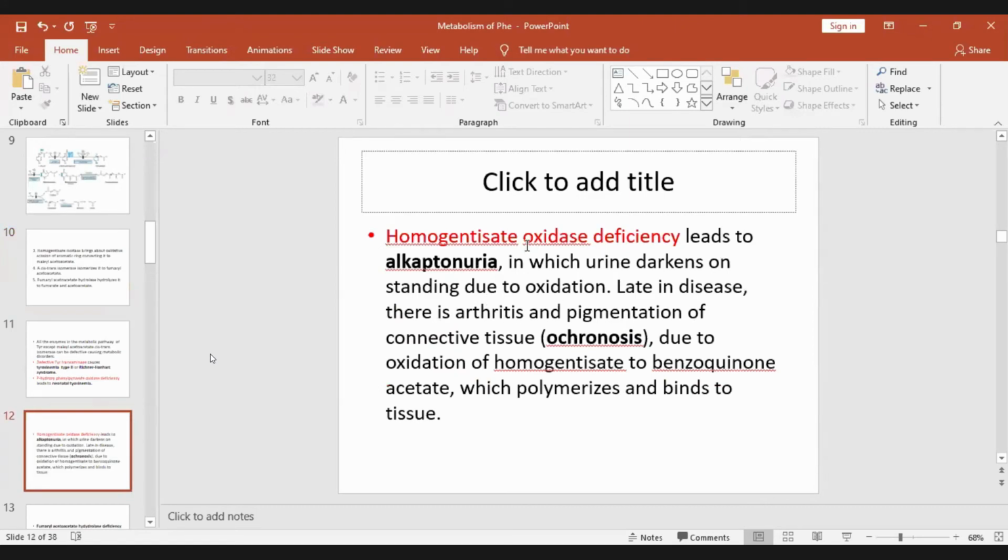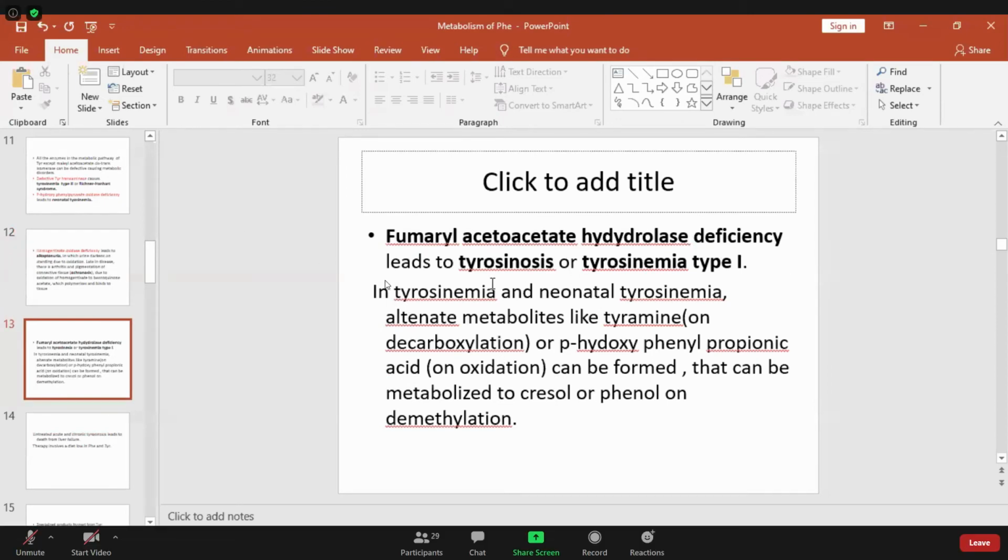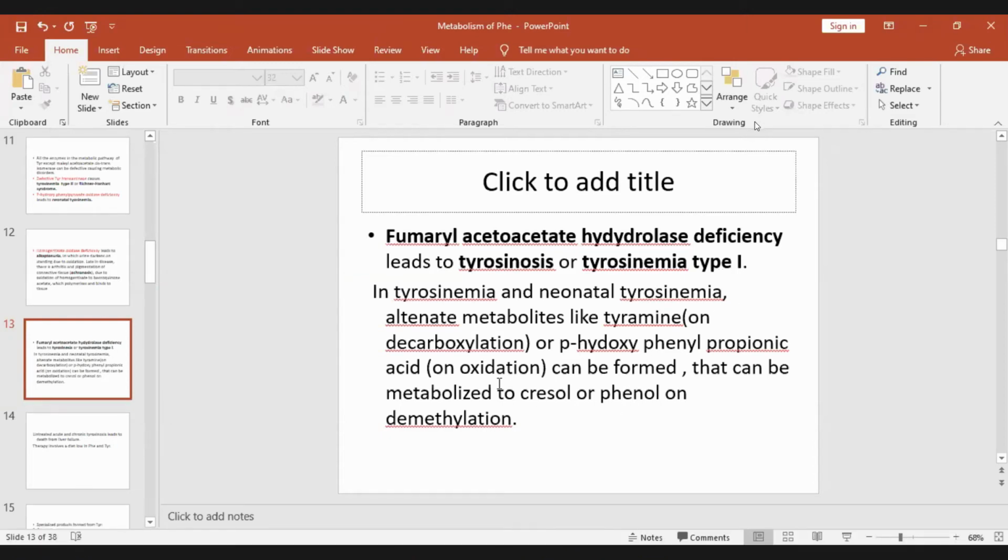Homogentisate oxidase deficiency leads to alkaptonuria, which, late in the disease, causes arthritis and pigmentation of connective tissue called ochronosis, due to oxidation of homogentisate to benzoquinone acetate, which polymerizes and binds to the tissue, causing severe limitation of the joint. Fumarylacetoacetate hydrolase deficiency leads to tyrosinosis or tyrosinemia type 1.